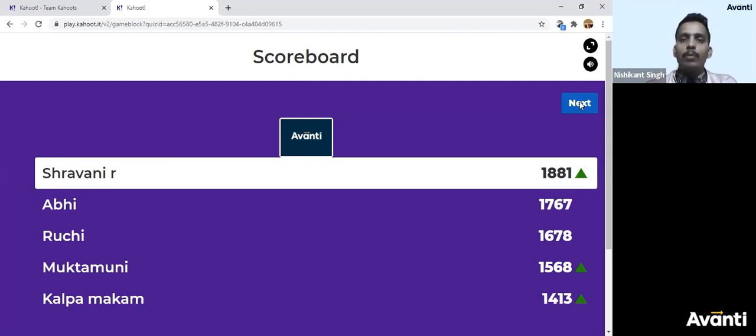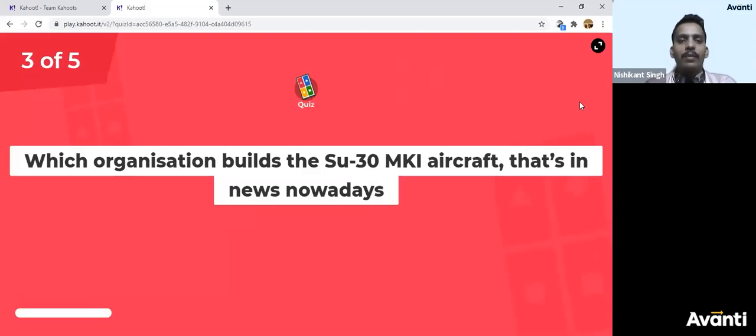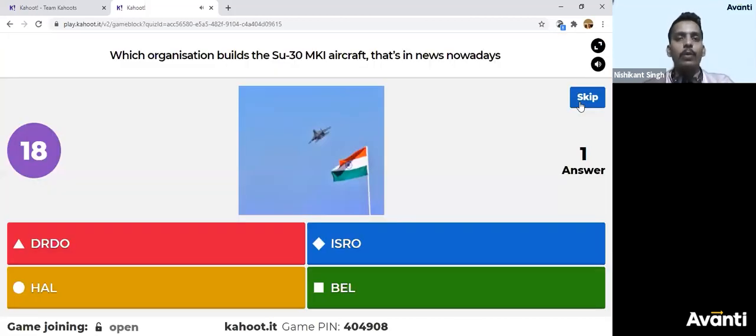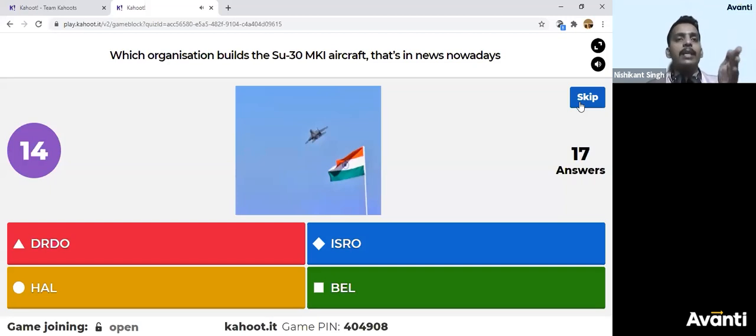The next one is, which organization built the Sukhoi 30 MKI aircraft? That's in the news nowadays. If you follow the news, India has recently tested Mica missiles, air-to-air missiles, using Sukhoi 30 MKI aircraft. Which organization in India built that aircraft? It's an easy one. You should get it right. Recently in the news also.